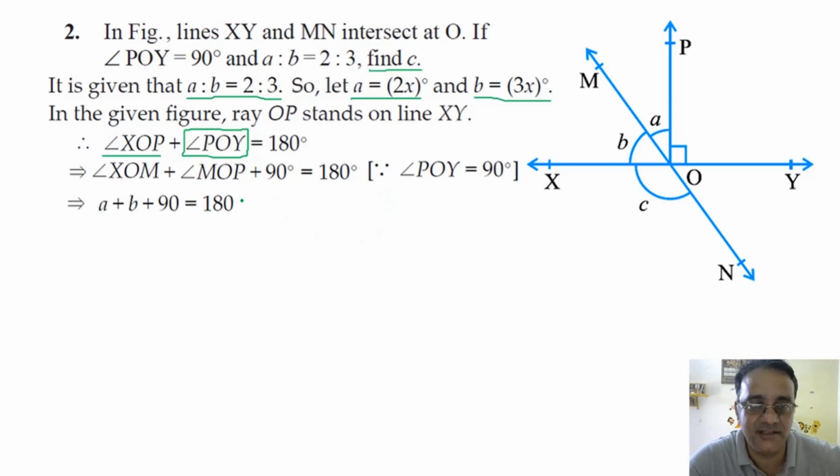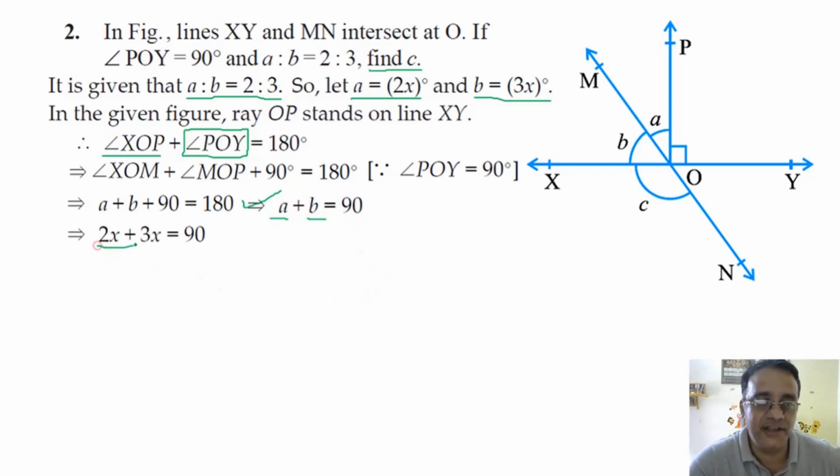Okay, so this step is clear. So what is the value of A plus B from this equation? 90 degrees. Now we will substitute A is equals to 2x and B is equals to 3x here. So 2x plus 3x will become 5x.